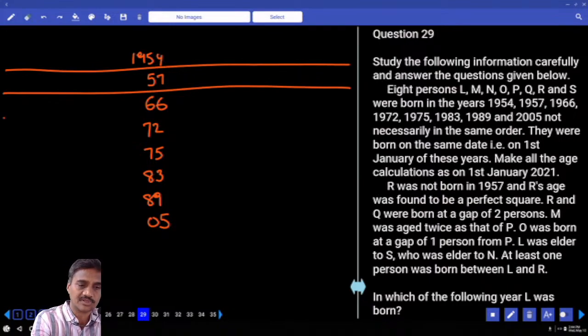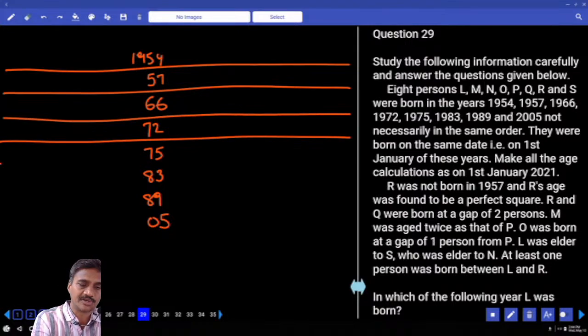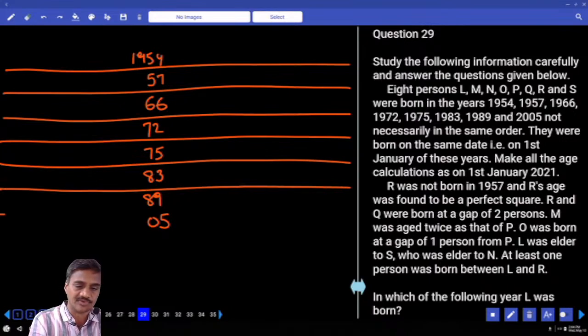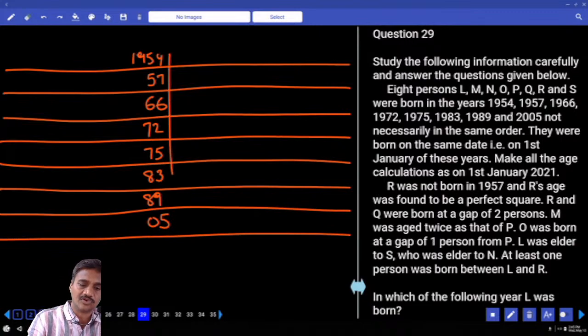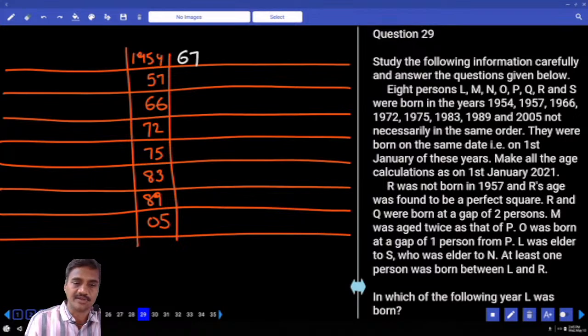The base year is 2021. The person who was born in the year 1954 will be how many years old by 2021? Now 54, then 46 plus 21, the age is 67. Now this person is 67 years old. Then 54 plus 3 is 57. This person was born 3 years after, so his age is 3 years lesser: 67 minus 3, 64.